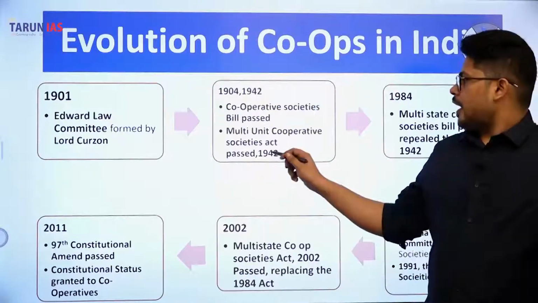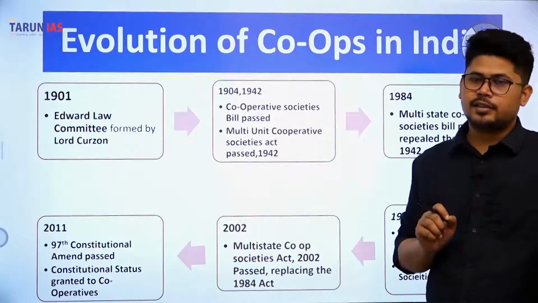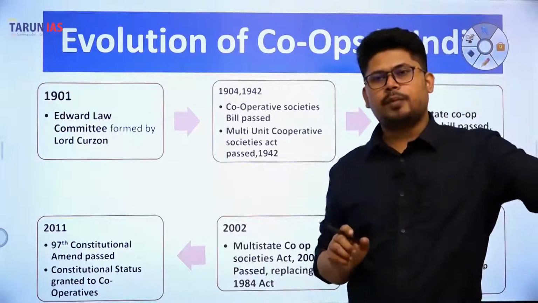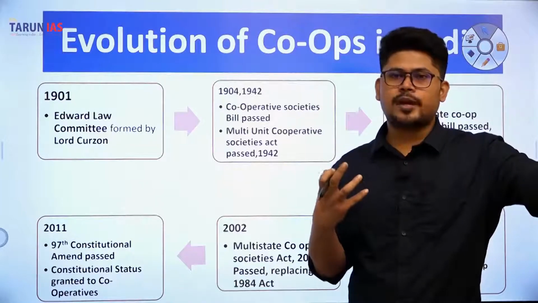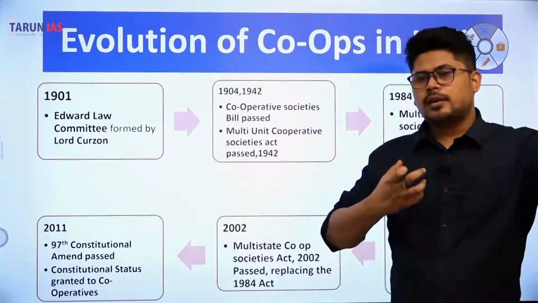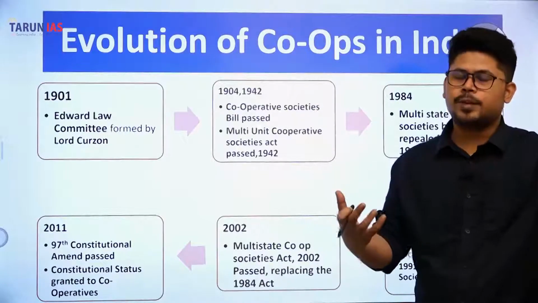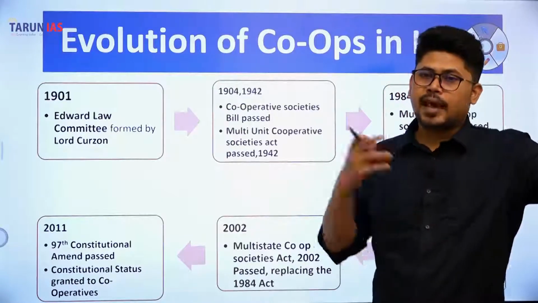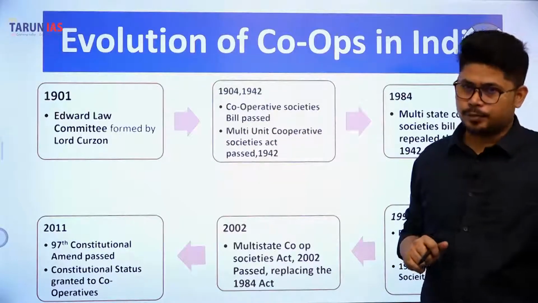Then in 1942, the Multi-Unit Cooperative Societies Act was passed. In 1942, India was still not independent. Multi-Unit Cooperative Societies Act means that usually a cooperative society is based in a geographically smaller area, but if the capacity of that cooperative to cater to a larger population develops, then it might expand itself to a larger geographical spread. In that case, to control such organizations, the Multi-Unit Cooperative Societies Act was passed in 1942.